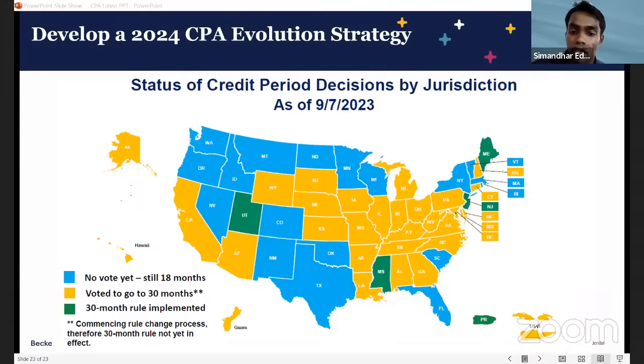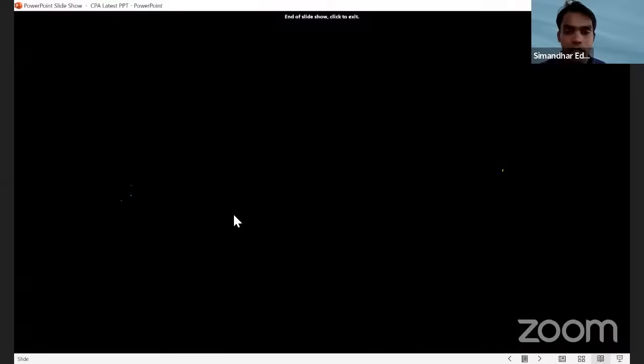None of the international state boards have approved the credit period extension till now. The 30-month extension is still not done. So for now, for Indian candidates, the 30-month extension is not there, but don't worry, the voting will be done and you could do it. Yes, the 18 months is a different rule. That rule is still there, but they are changing it from 18 months to 30 months. Next year that decision will be taken, from what I know unofficially, but let's see how much time it takes.